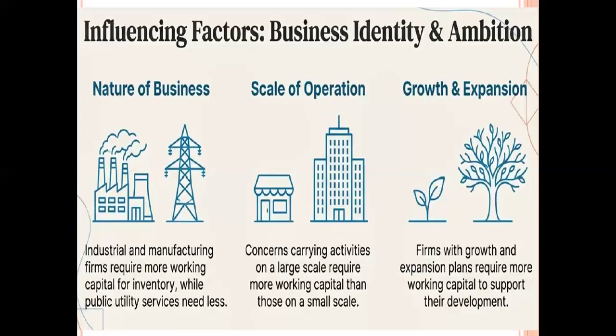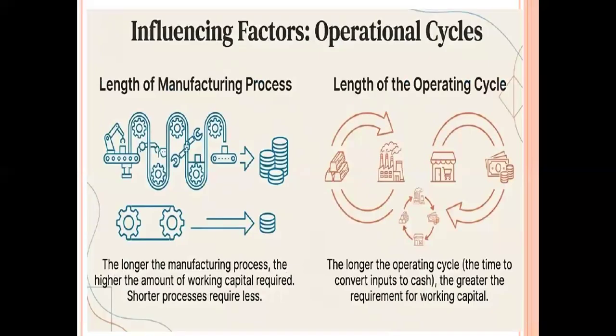The next one is called growth and expansion. The firm's growth and expansion policies also affect the working capital requirement. If the company is a growing and expanding company, it requires a huge amount of working capital to meet this growth and expansion. But if the company is stable and idle, it does not require a huge amount of working capital for its development. The next one is called the manufacturing process time. Some companies' manufacturing process time is huge.